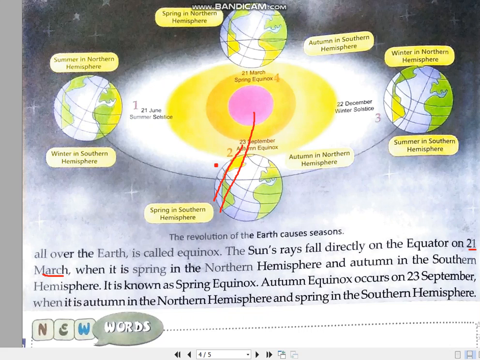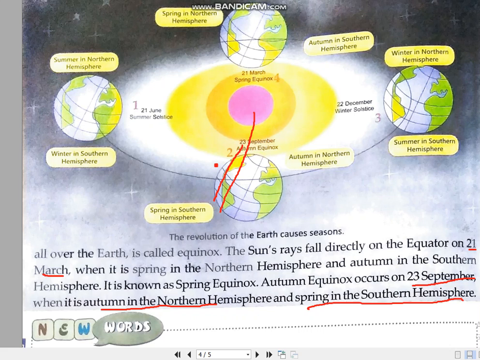23rd September is the period when we have autumn in the northern hemisphere. When it is autumn in the northern hemisphere, then just opposite to autumn, the southern hemisphere will experience spring on the same day, 23rd September. If it is autumn in the northern hemisphere, it will be spring in the southern hemisphere.